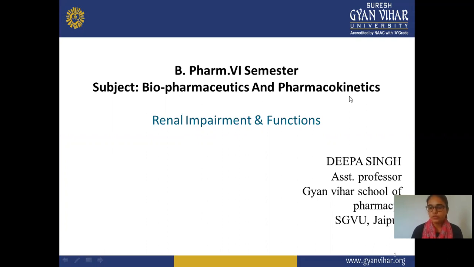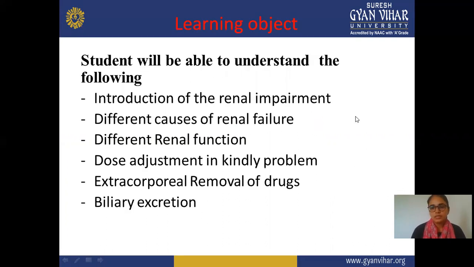In this lecture, we majorly cover renal impairment and its functions. It is a topic of the biopharmaceutics and pharmacokinetics subject, a 6th semester subject. Before starting this lecture, we should know some learning objectives of this topic. The first is the introduction of renal impairment: what renal impairment is, how it occurs, and what the problems are, a complete introduction regarding renal impairment.